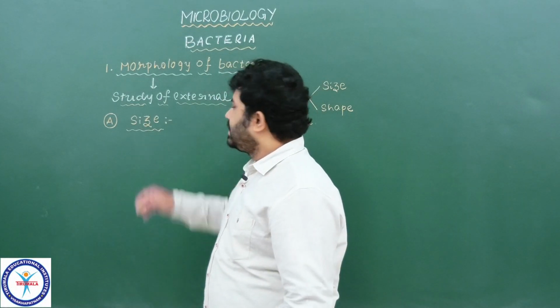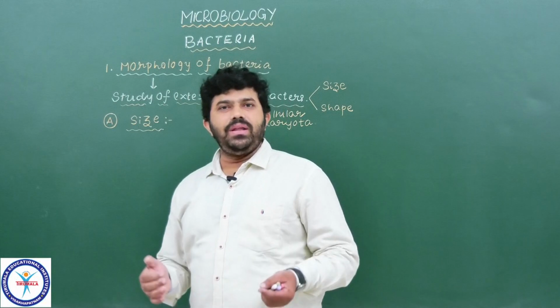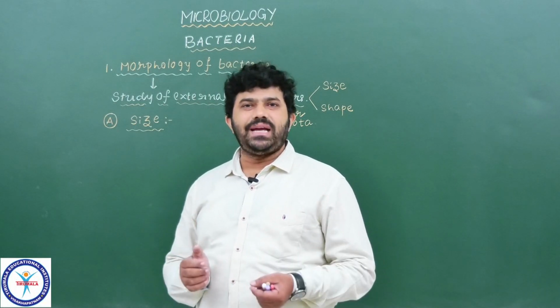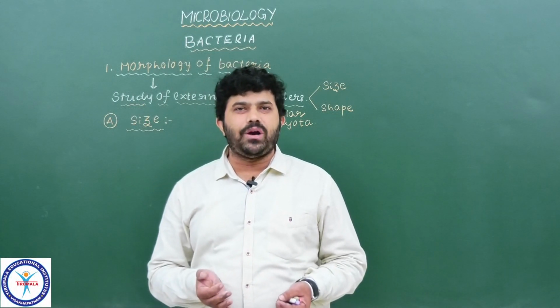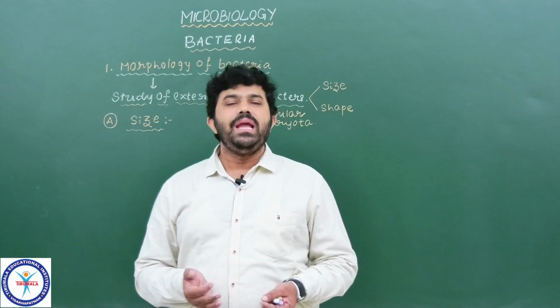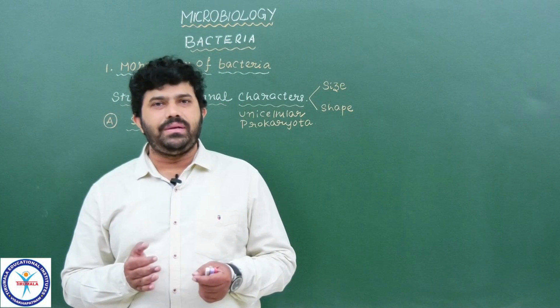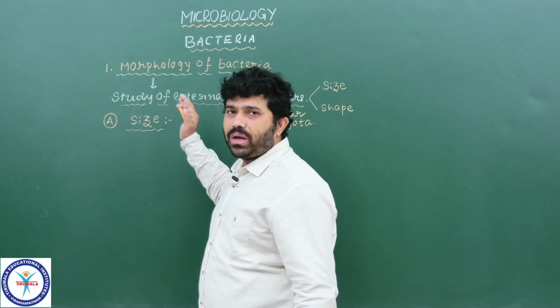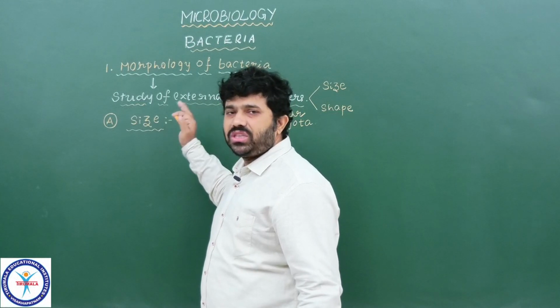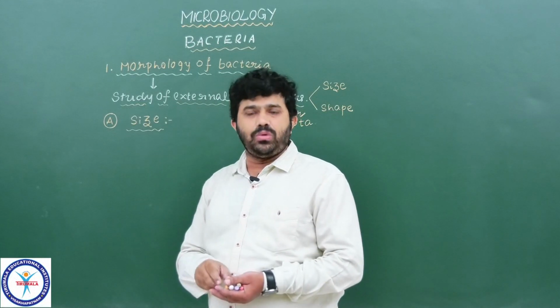So, see here, size. Every living organism has its own size. Whether it is a microscopic or a macroscopic organism, individually they have their own measurements. Here the bacteria come under microorganisms. To watch these organisms requires a device, as you know very well.